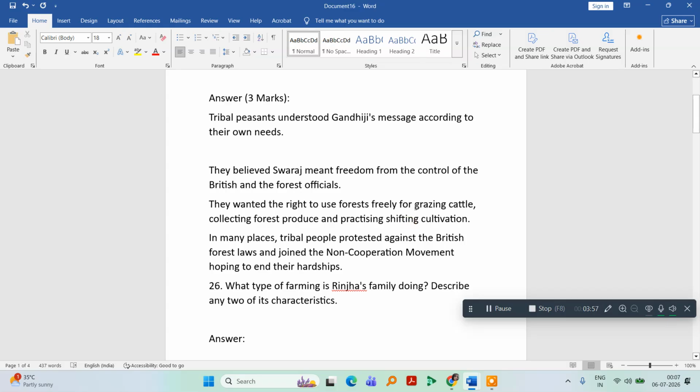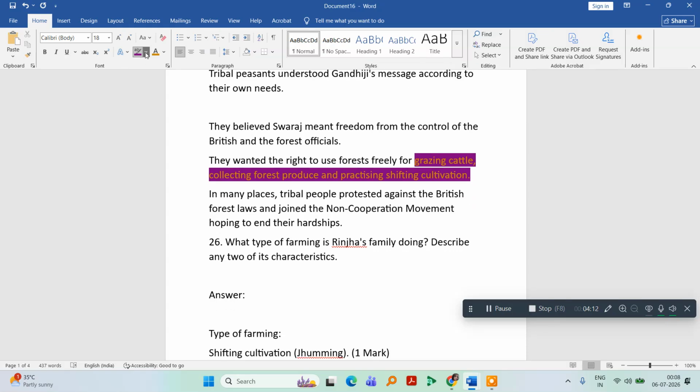I'll highlight the key points. It's better if I highlight the key points, you will have a better idea. Okay, so I can highlight it like this if it is convenient for you. I can use some other color to highlight the points. Let me see which color I can use. Now the next point is, in many places the tribal people protested against the forest laws. So many tribal people protested against the forest laws.